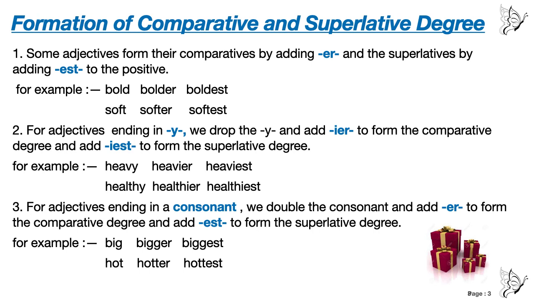The adjective that ends with a consonant, we double the consonant. In place of one consonant, we are using two consonants, and then after the consonant we are adding ER to make comparative and EST to make superlative.